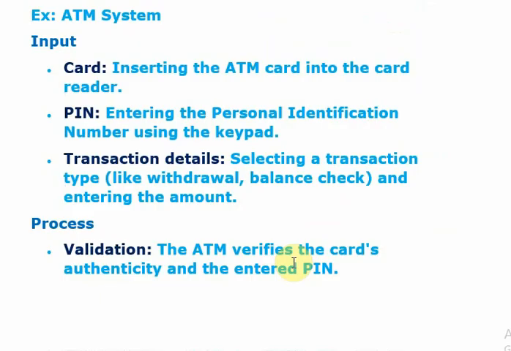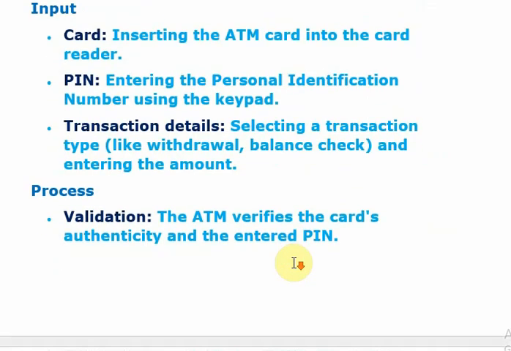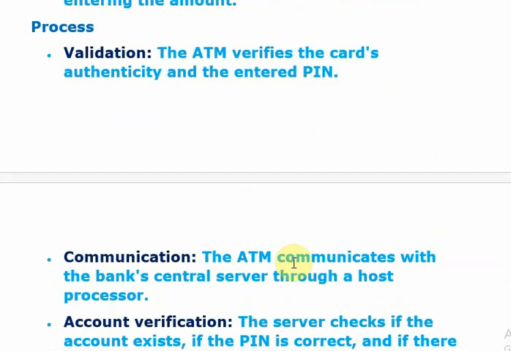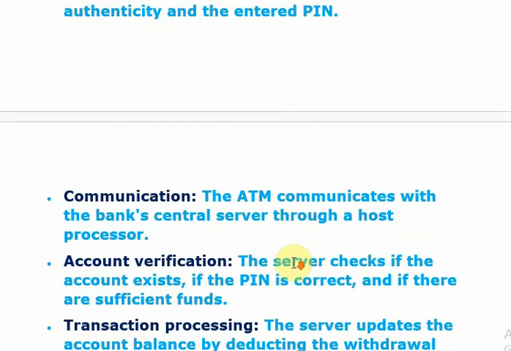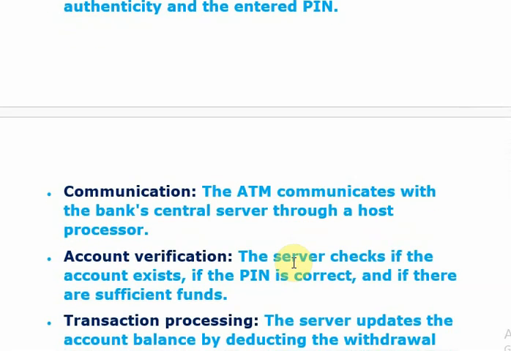Then what's the process? Validation. It will check whether the card is valid and the PIN number is correct. Then communication, the ATM communicates with the bank central server through a host processor. Right? In the machine itself there is a processor, so therefore it can process. Then account verification.